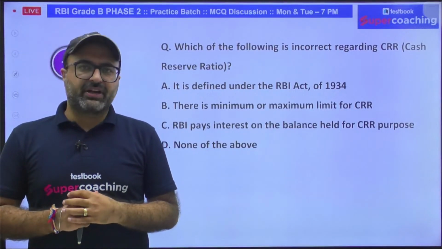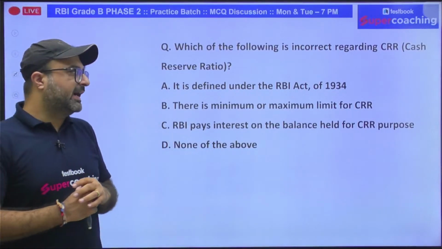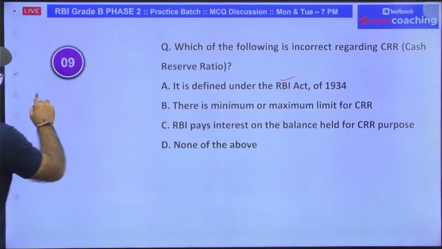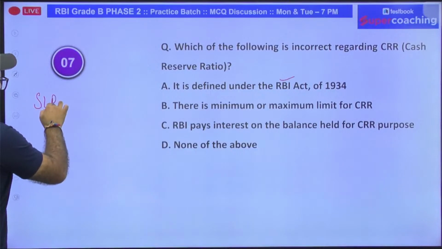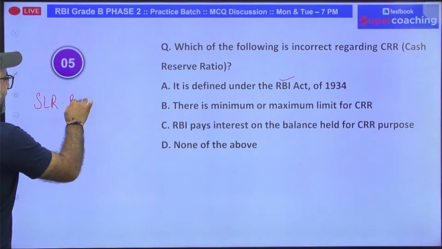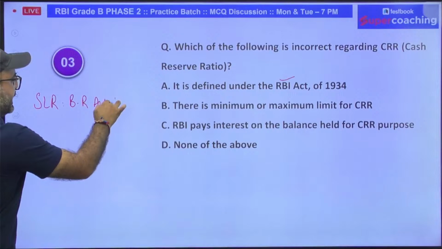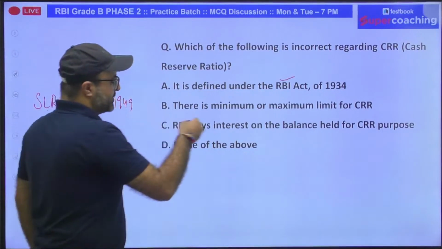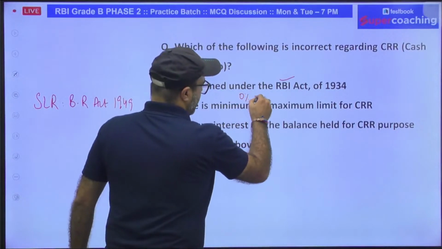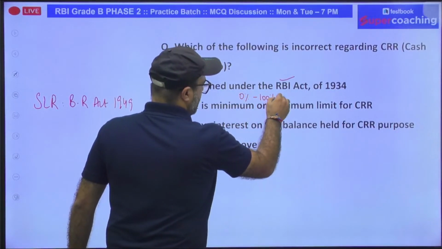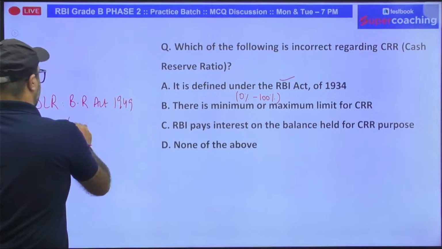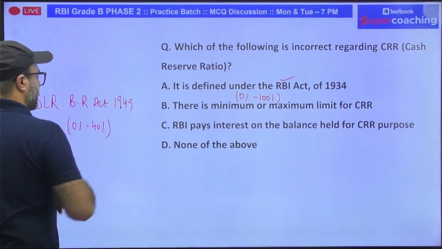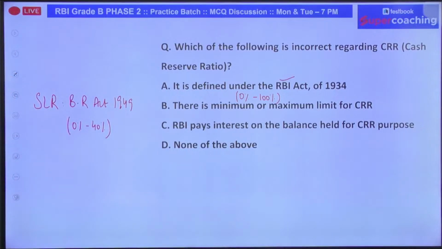Cash reserve ratio is defined under RBI Act 1934. That is true. On the other side, statutory liquidity ratio is defined under Banking Regulation Act 1949. If I talk about the minimum and maximum limits, yes sir, it is defined. For CRR it can be 0 to 100%, and in case of SLR, it can be 0 to 40%.